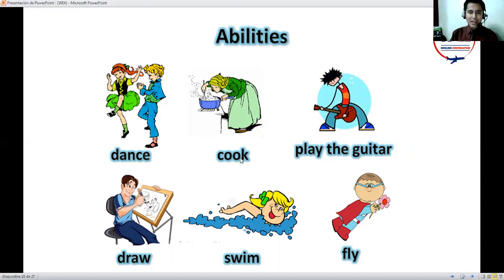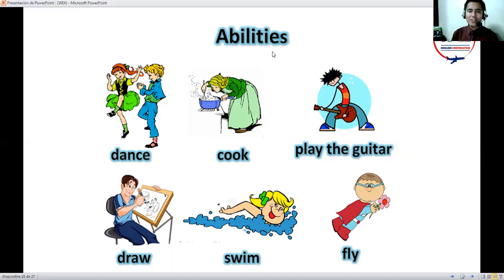For example, I imagine that some of you can cook, no? But not most of you. This is an ability. If you like to cook, it could be great, no? If you practice that. It's the same in the case of play the guitar, draw, swim, fly. Maybe some of us can dance, swim, and play the guitar, but can't draw, cook, and fly. It is according to our abilities.